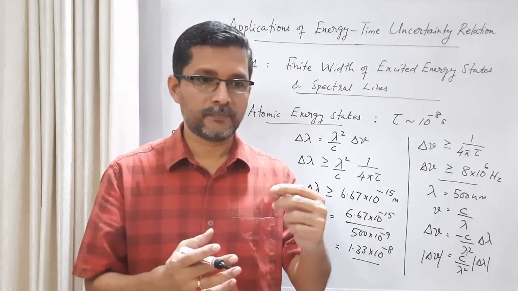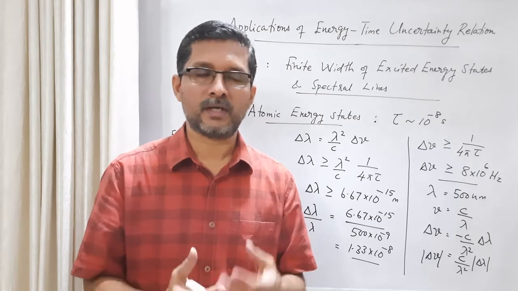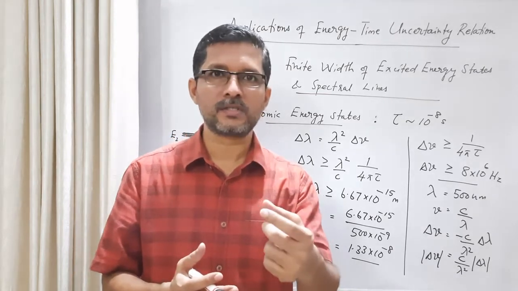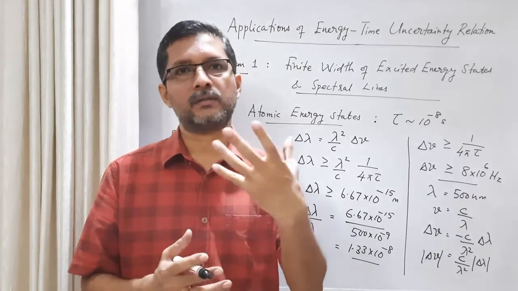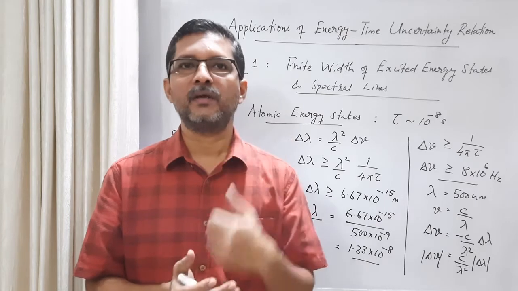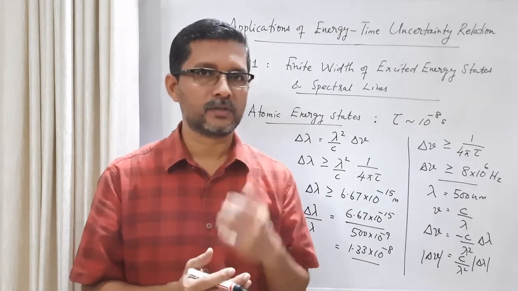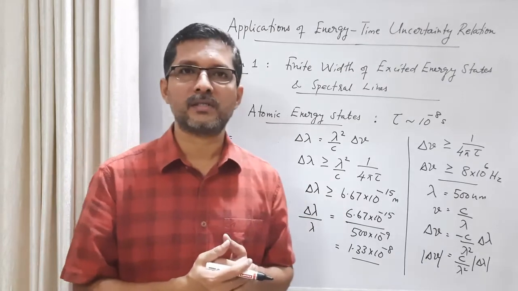These atoms will be in continuous motion, so during the emission of a spectral line, whether the atom is moving towards us or away from us, the frequency or wavelength of the spectral line will vary slightly. That's called Doppler shift broadening. And the third reason is broadening due to the uncertainty relation.